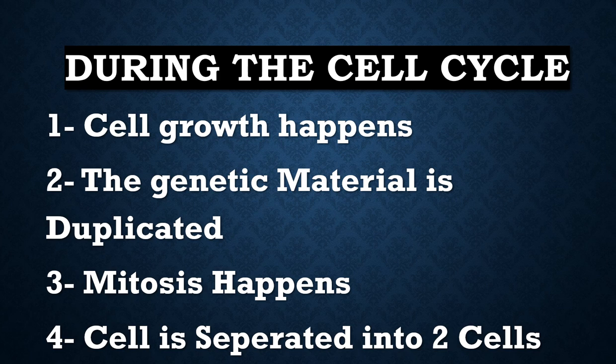All right, so during this cell cycle, what exactly happens? First, cellular growth. The cell is growing, because after the last division, when there are two new cells, this new daughter cell starts to grow. After that, the genetic material is duplicated in the synthesis phase, and after that mitosis happens. When the genetic material is duplicated, that means the nucleus should be separated. Every cell should have its own nucleus because there will be two daughter cells. And after that, number 4, in cytokinesis, the cell is separated into two cells.